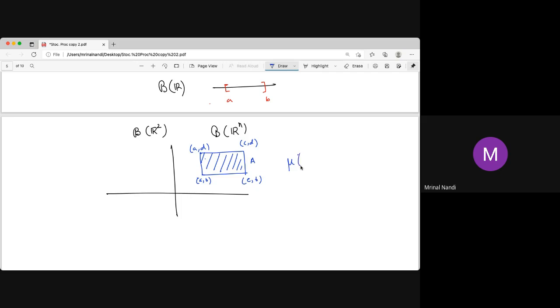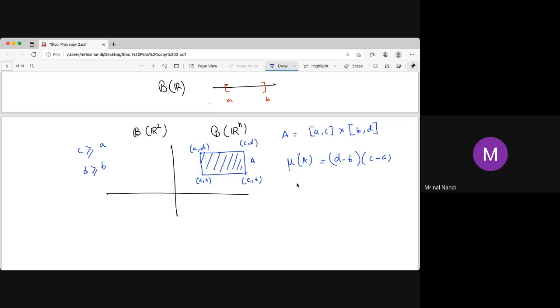So what is A actually? A is nothing but the Cartesian product of two intervals, a to b cross c to d. This Cartesian product of these two intervals is a closed rectangle. The area of this closed rectangle is obviously (b minus a) into (d minus c). One thing you have to choose: b greater than or equal to a and d greater than or equal to c. Otherwise, it will be negative. Measure cannot be negative.